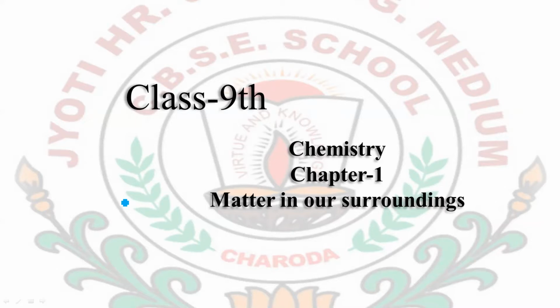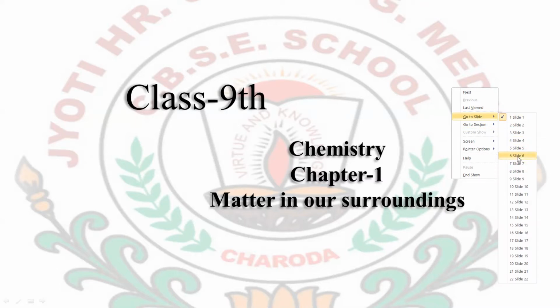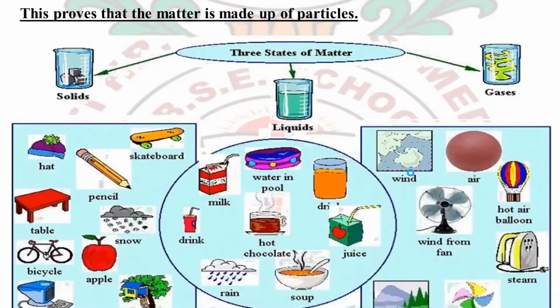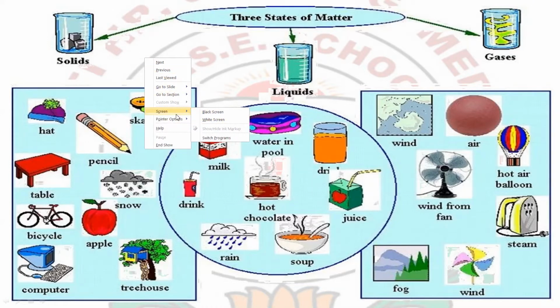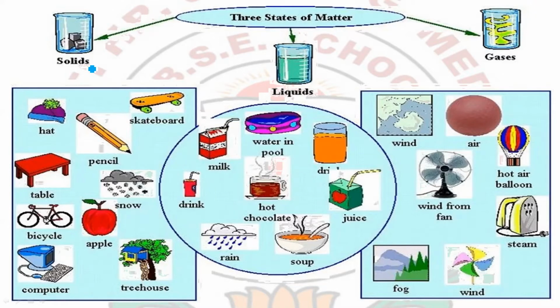So in the last lecture, we studied up to the classification of states of matter, in which we studied three states of matter, which were solid, liquid and gases. So let's start from there only. How many types of matter have we studied? We have studied a total of three types of matter. They were the solids, the liquids, and the gases. These three states of matter we have studied.